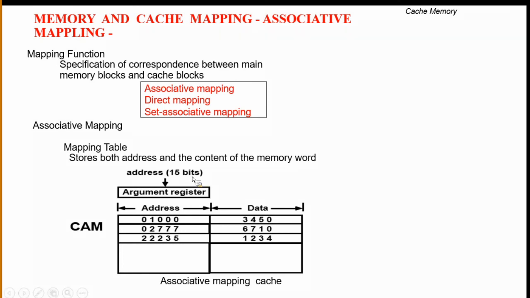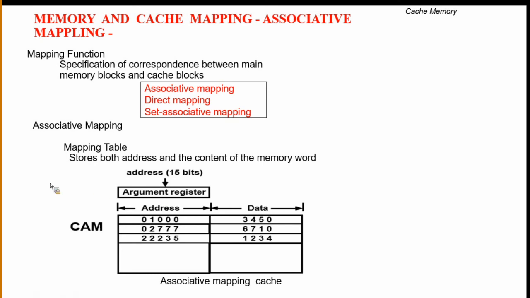Here 32 means 2 power 5 and kilo is 2 power 10, so that is 2 power 15, which gives 15 bits. That 15-bit address is stored in the argument register.